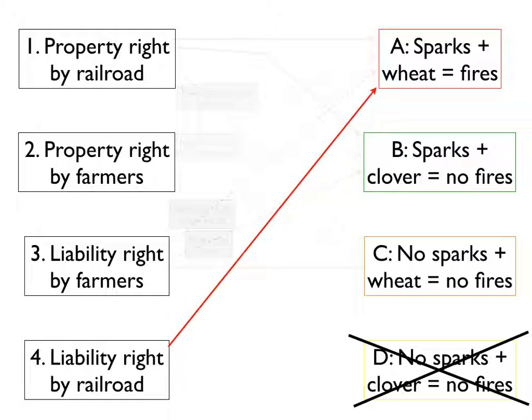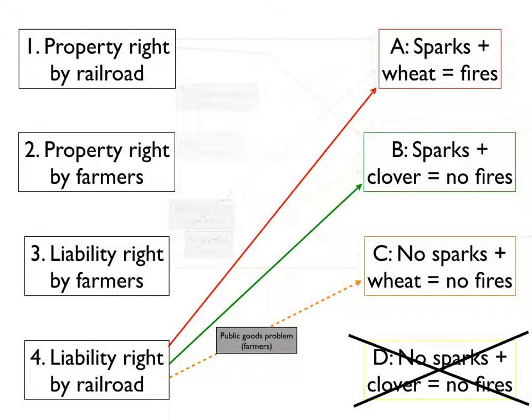In this case, when wheat burning is the least cost measure, the farmers are simply going to accept the wheat being burned for $400 as opposed to switching to clover for $800 or buying a spark arrestor for $1,000. Same thing with clover. If switching to clover is the least cost measure, the farmers will simply switch their crops to clover. That's easy, sure, to say cheaper. But when the spark arrestor is the least cost means, the railroad's not going to do it voluntarily, so again you have a public goods problem.